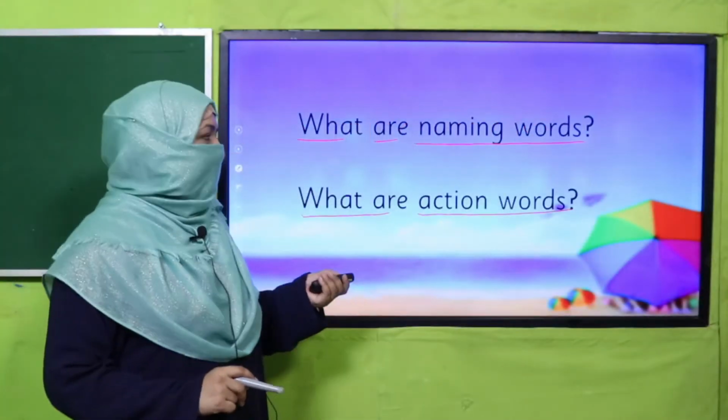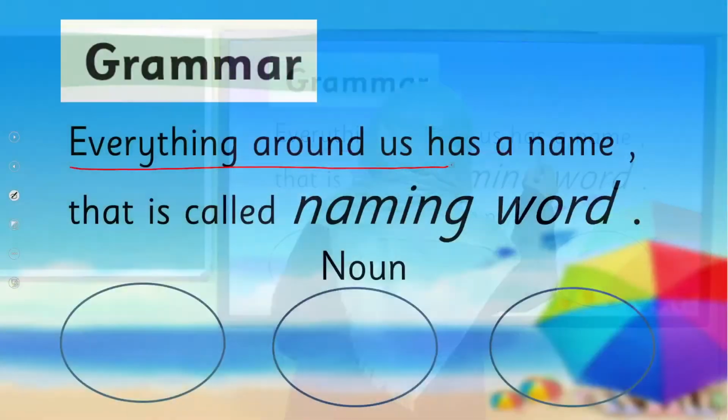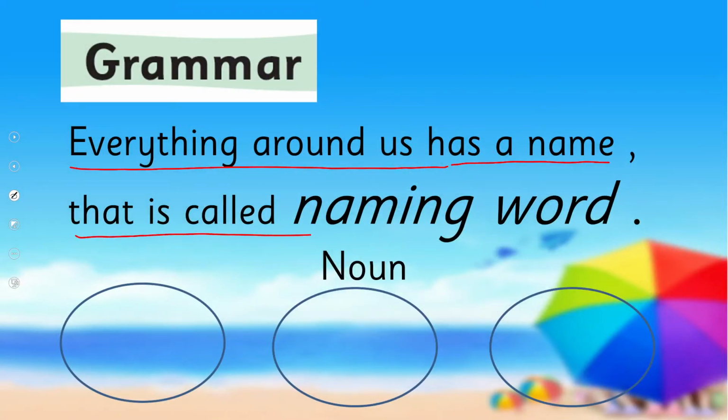Yes, my dear children, I hope you could answer correctly that everything around us has a name and that is called a naming word. Everything which we can touch, feel, hold or see has a name and that is called a naming word. This naming word may refer to a person, a place or a thing. And that thing includes living and non-living things. Okay, so this is all about naming words.